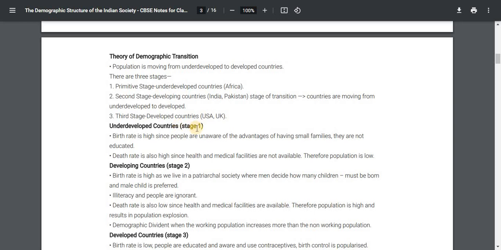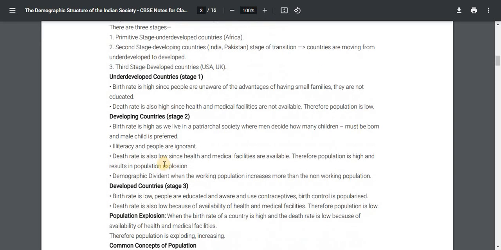Underdeveloped countries, stage 1. Birth rate is high since people are unaware of the advantages of having small families. They are not educated. Death rate is also high since health and medical facilities are not available. Therefore, population is low. Developing countries, stage 2. Birth rate is high as we live in a patriarchal society where men decide how many children must be born and a male child is preferred. Literacy is low and people are ignorant.